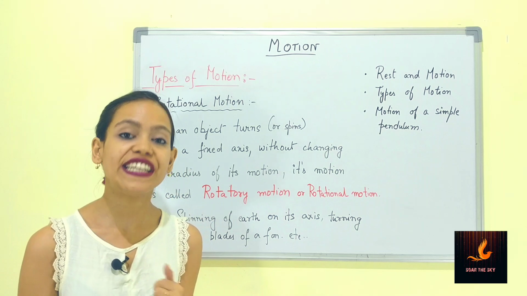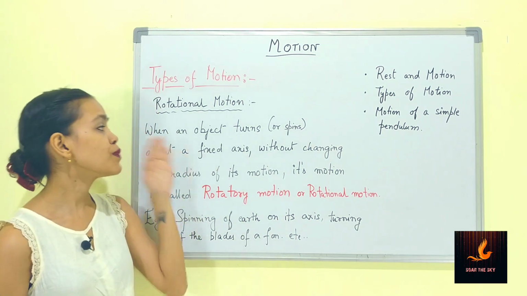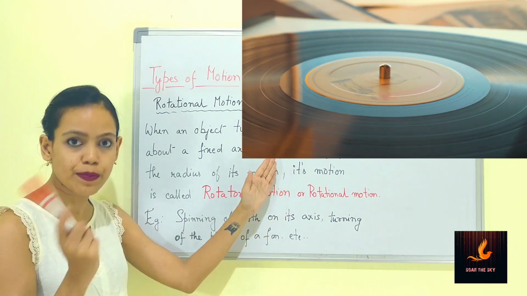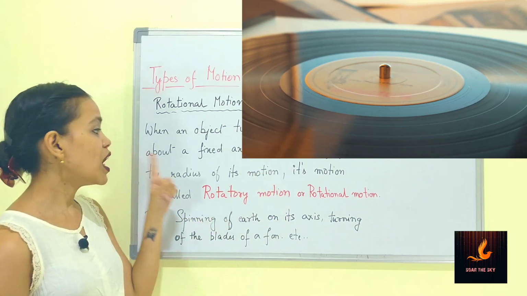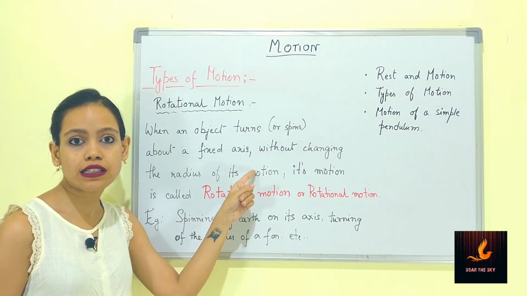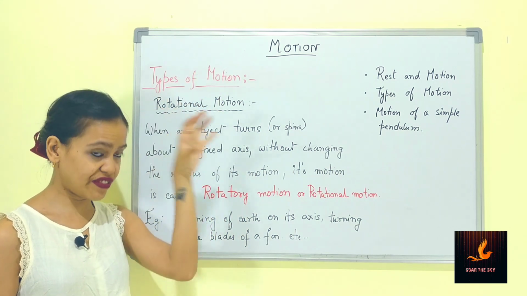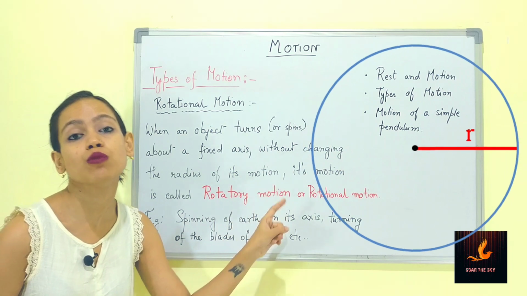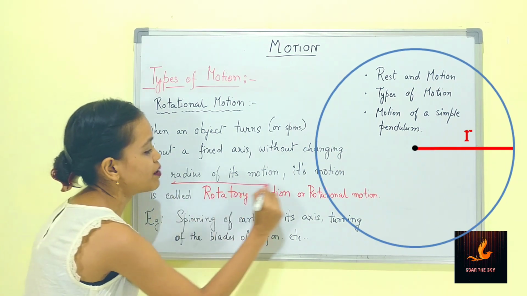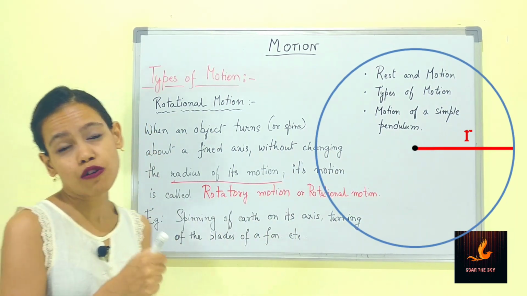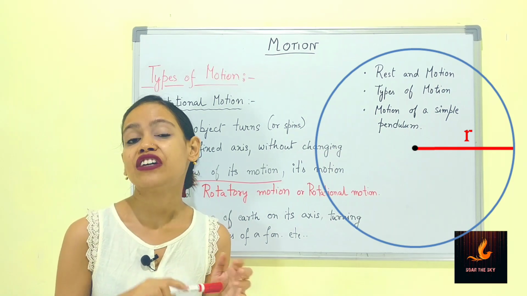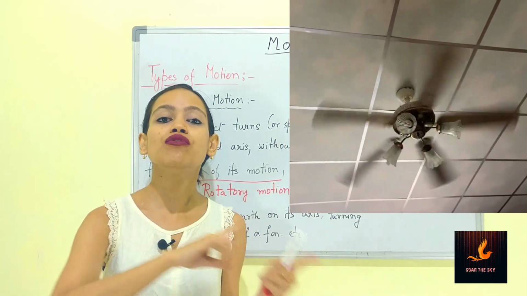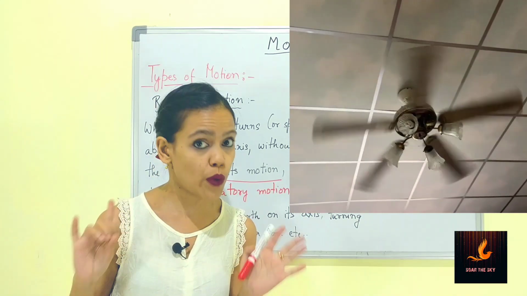So let's come to the definition now. When an object turns or spins, as in the blades of the fan, about a fixed axis, the center of the fan that is fixed, without changing the radius of its motion. Now this term is very important: radius of its motion. As we look at the blades of the fan, they are moving in a circular way as well.